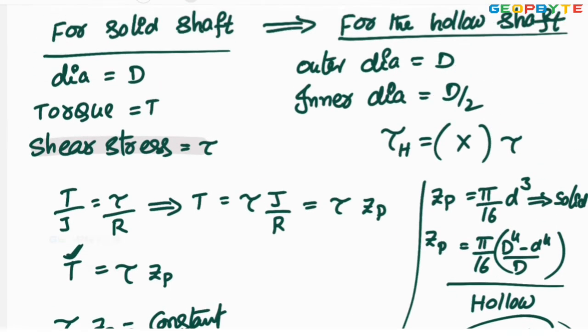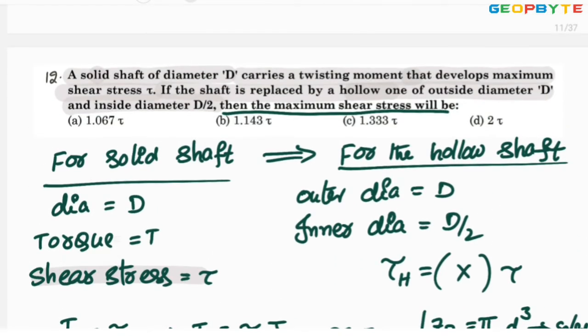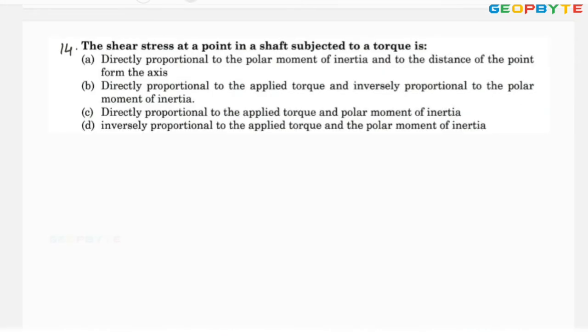Look at the very first option, 1.067 times the stress in the solid shaft. Therefore, option A is absolutely correct. I hope all of you understood this problem also. Very, very important problem. Let us move to one more problem. Let us read the next problem.